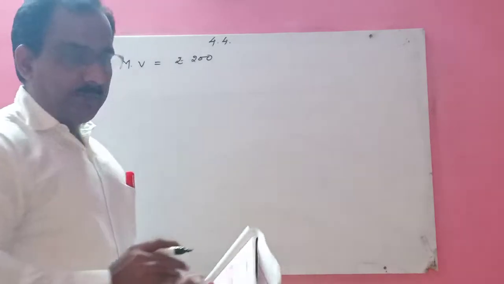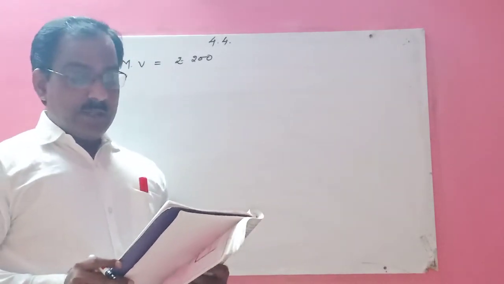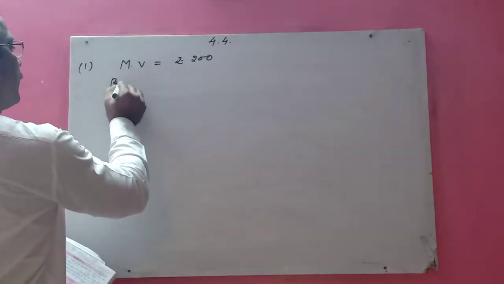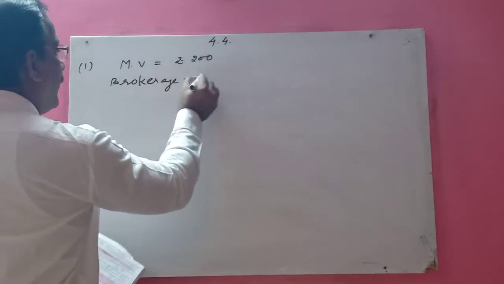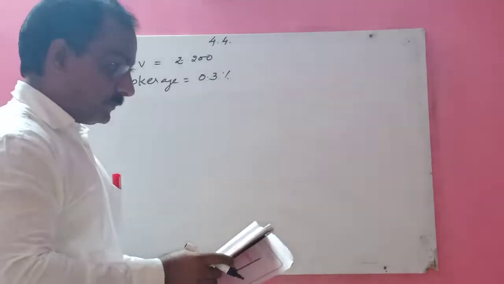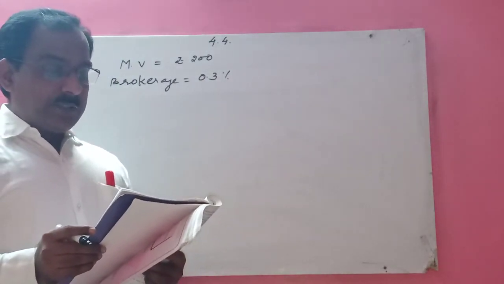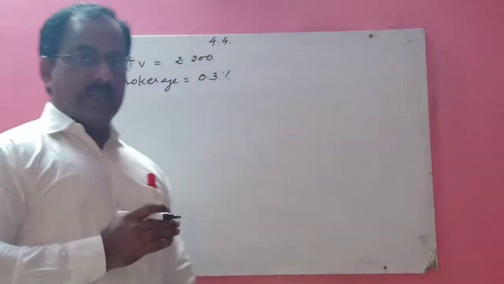This is the market value of that share. If the brokerage rate is 0.3%, here brokerage is given 0.3%. Then find the purchase value of the shares.